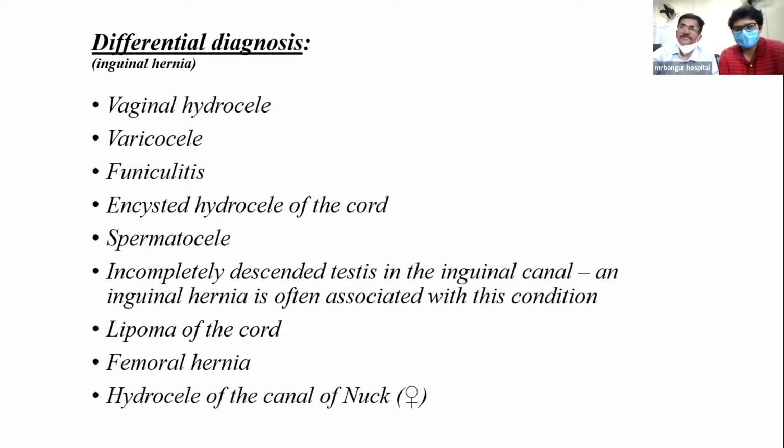And this patient, you have demonstrated, has a swelling where it was not possible to get above the swelling. The swelling shows an expansile cough impulse. The swelling is getting reduced. In that case, you don't put a DD of vaginal hydrocele. In that case, put some DD where it can present with an inguinoscrotal swelling. Okay, don't put a DD of encysted hydrocele of the cord, because that is a different entity.